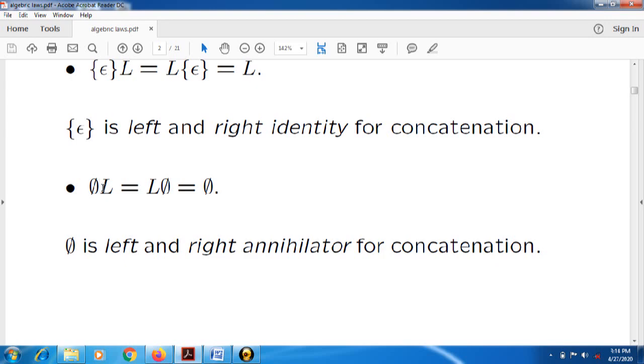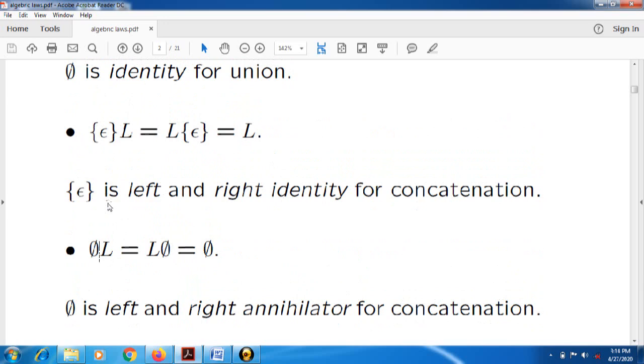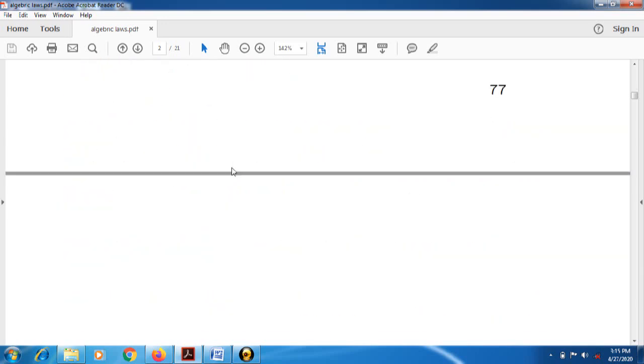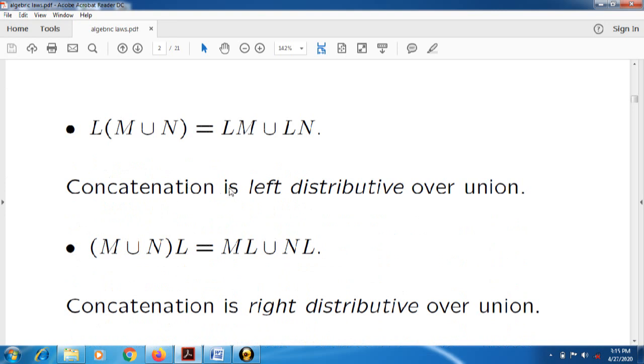So we have to keep this in mind while solving proofs, because these are identity laws we have already seen in discrete mathematical structures, but there are different laws here. Not all laws are applicable for theory of computation; some laws are important for theory of computation. Next one is that concatenation is left distributive over union.